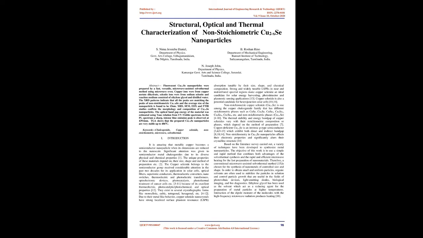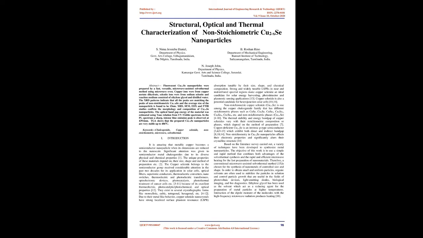Introduction. It is amazing that metallic copper becomes a semiconductor nanoparticle when its dimensions are reduced to the nanoscale. Significant attention has been given to semiconductor metal chalcogenides due to their diverse physical and chemical properties. The unique properties of these materials depend on their size, shape, and method of preparation. Copper selenide belongs to the semiconductor group and has received considerable attention in the past two decades for its application in solar cells, optical filters, superionic conductors, thermoelectric converters, nano switches, thermoelectric and photoelectric transformers, optoelectronic devices, photocatalysis, photothermal treatment of cancer cells, etc., because of its excellent thermoelectric, photocatalytic, photochemical, and optical properties.